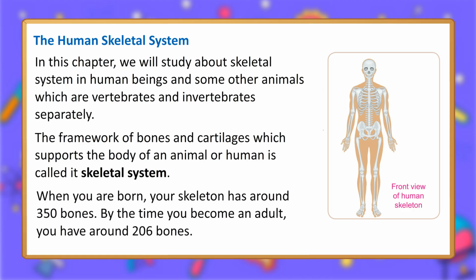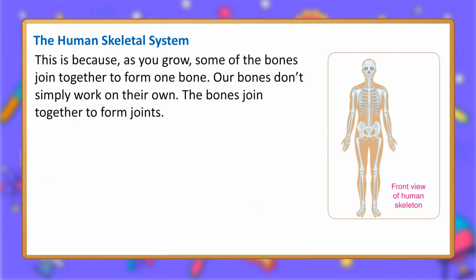When you are born, your skeleton has around 350 bones. By the time you become an adult, you have around 206 bones. This is because, as you grow, some of the bones join together to form one bone.